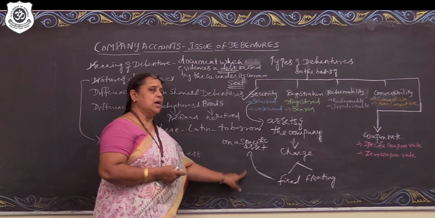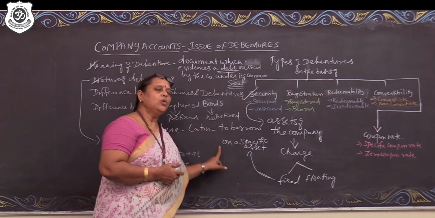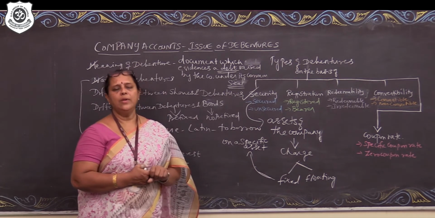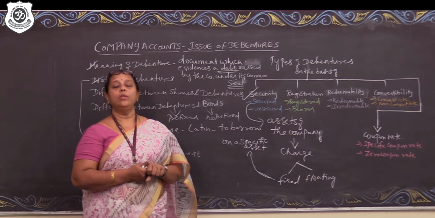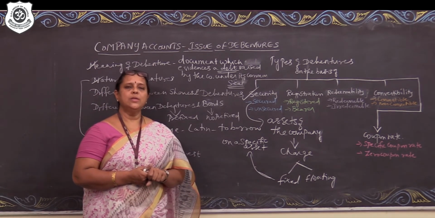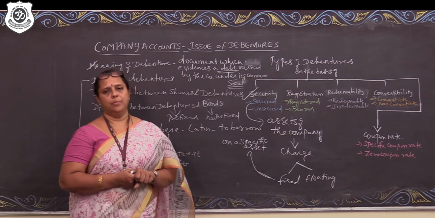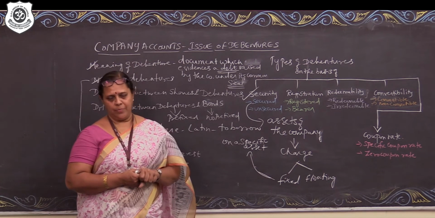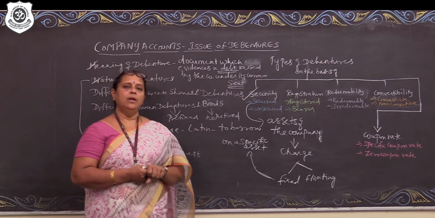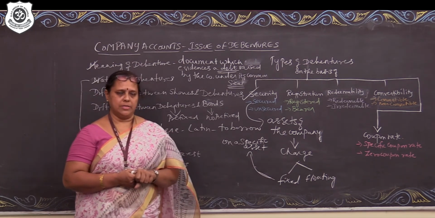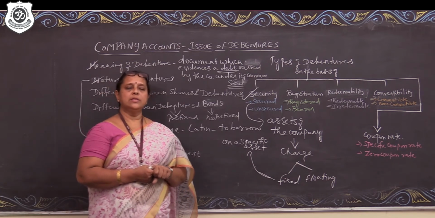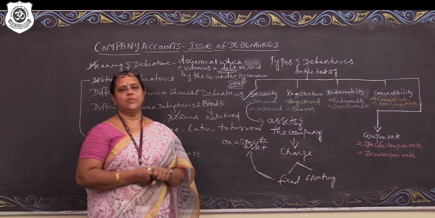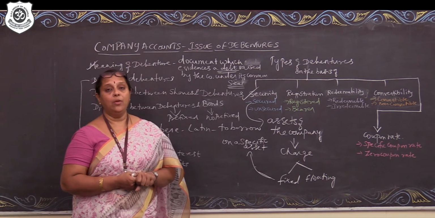Fixed charge is when a charge is created against a particular fixed asset. So in the event of non-payment of principal or the interest commitment, the debenture holder can demand the company to realize that particular asset which has been given as a security to get their demands or commitments settled. But it is again risky because the market value of the asset which has been given as a security may vary.